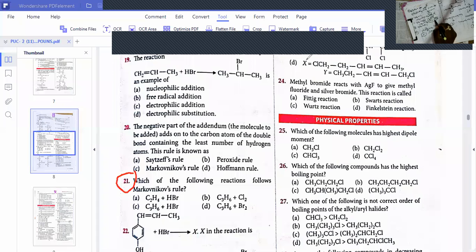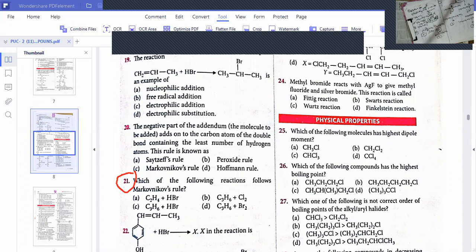According to the Markovnikov rule, what should we do? The negative part, Br minus, the negative particle or nucleophile, should attach to the less hydrogen containing carbon. The H plus ion, the proton, should attach to the more hydrogen containing carbon, like a rich person will become rich, poor person will become poor. So what is the option for the given question? C is the correct option.